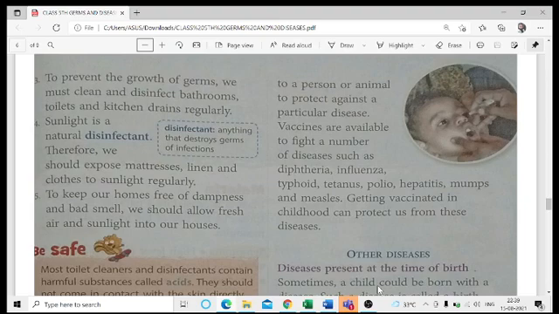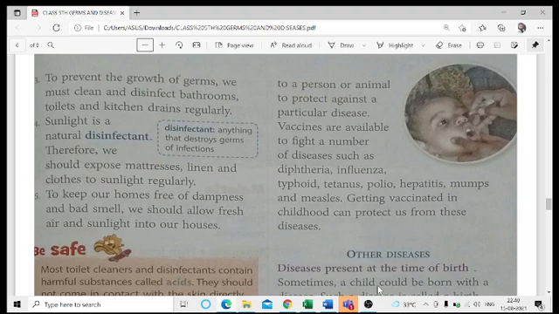So therefore, our clothes, our mattresses, our linens, all these things should be put into the sun from time to time, because due to continuous remaining inside the dust and the shade, they may be acted upon by some kinds of germs. So when we put them into the sun, they will get rid of that.